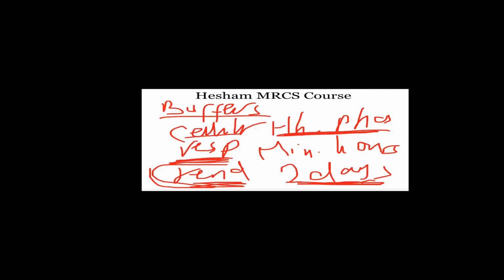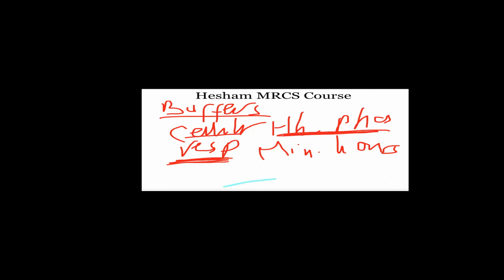Okay, because an acute condition will be uncompensated or partially compensated, but will not be completely compensated by renal compensation because it takes 2 days and more. So please keep these 3 buffers in our body: cellular, respiratory, and renal.